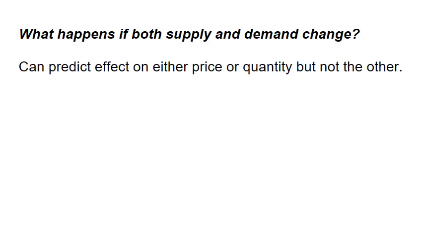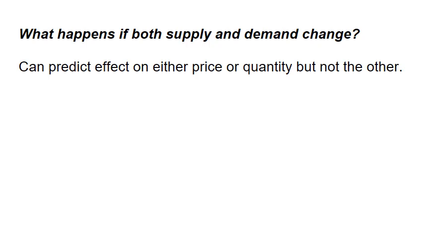Now, so far we've looked at what happens if either the supply curve shifts or the demand curve shifts, or, I guess by implication, if neither shift. What happens if both supply and demand change? If both curves shift, we can predict the effect on either price or quantity, but not the other one.